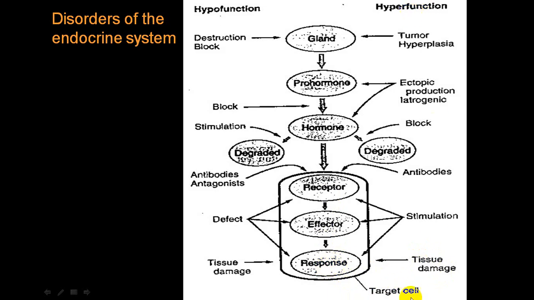You get that hyperfunction. While hypofunction is destruction or a block of a gland, destruction can be because of radiation, surgery, or because of inflammation, autoimmune disorders, etc. Or you block the release of that hormone by a drug, or there is a release of a pro-hormone, or the degradation is stimulated, so there is a destruction of the hormone very fast in the blood, or there is an antibody which is an antagonist, and that produces blockage and decreased production of a hormone, or there is tissue damage and the tissue does not produce effect, or there is peripheral tissue resistance. These are all the conditions which will produce hypofunction.